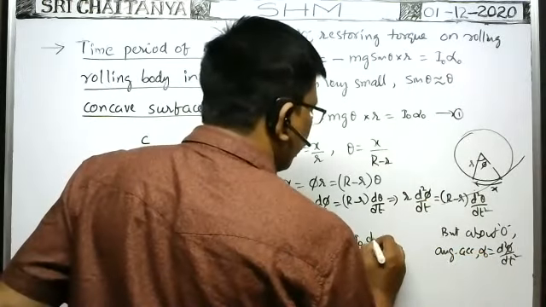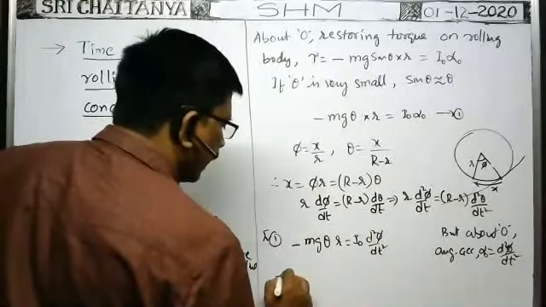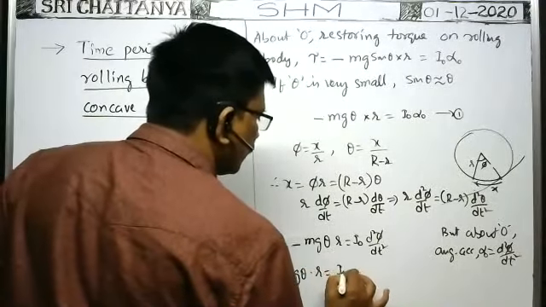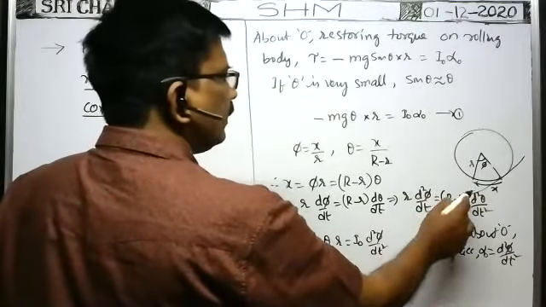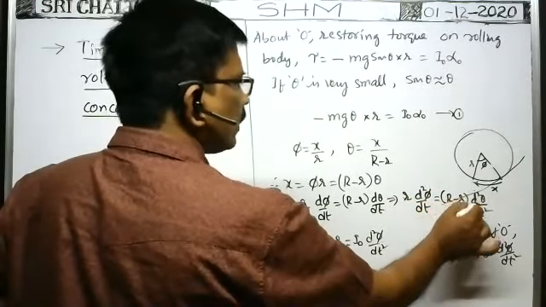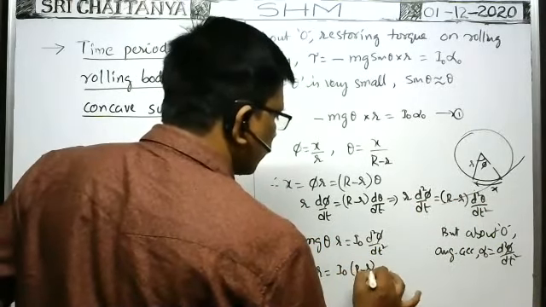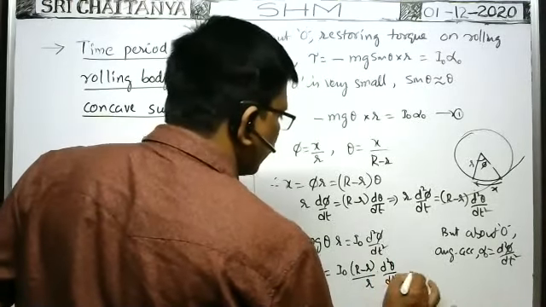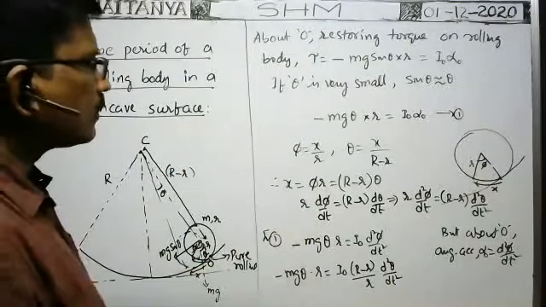So d square phi by dt square. Therefore, minus mg theta into small r is equal to I naught into d square phi by dt square. From this formula, d square phi by dt square can be written as capital R minus small r by small r into d square theta by dt square. Okay. Are you followed up to this?